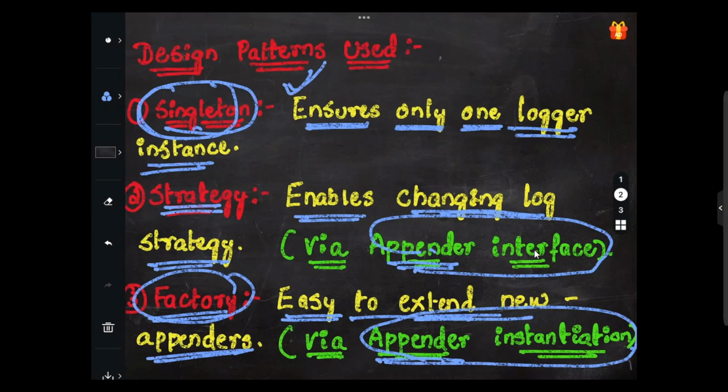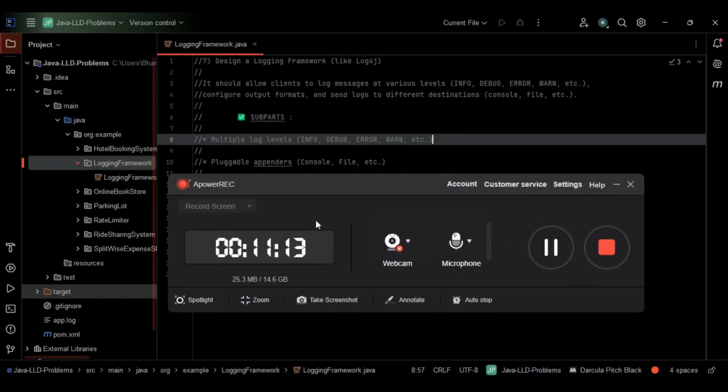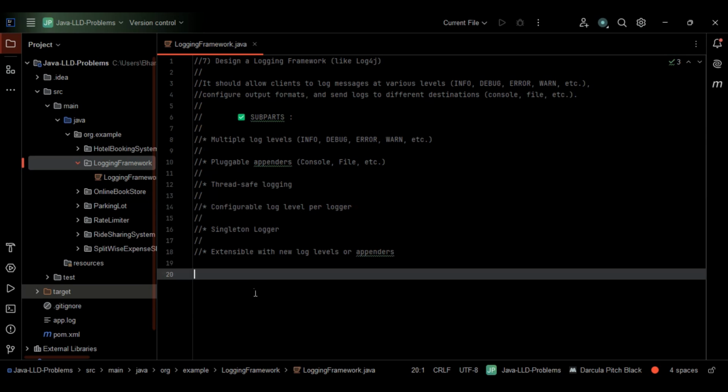So now we are completely familiar with this approach. We have discussed the UML diagram, the core concepts as well, and the design patterns that we'll be making use of within the code. We know step by step what to do because of the UML diagram. So we know what to do and how to design the code. Let's start writing the code.